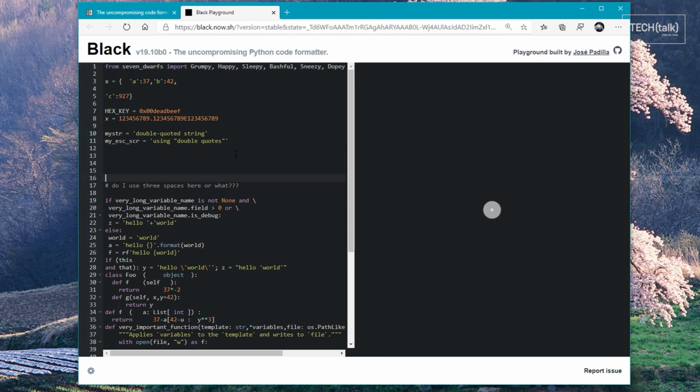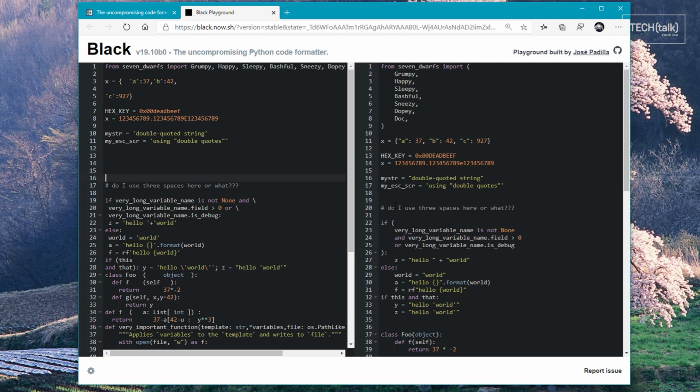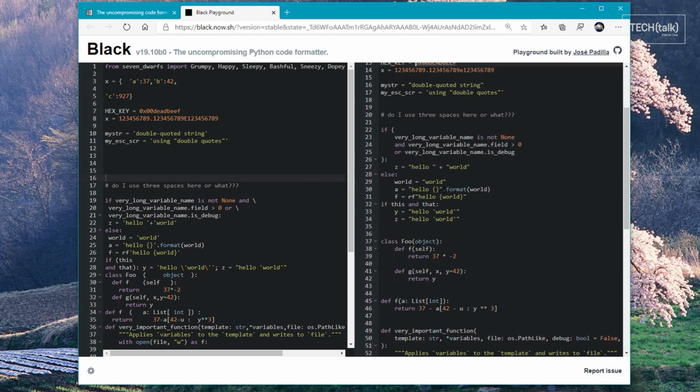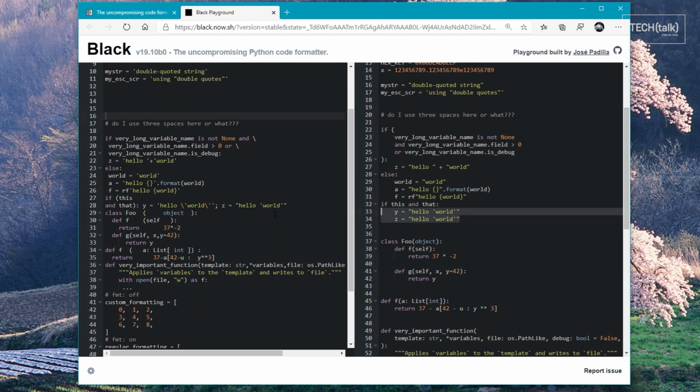BLACK also gets rid of spurious white space, horizontal and vertical, and makes inline spacing consistent. It normalizes numerical literals to all uppercase. It also reformats strings to use double quotes by default, unless doing so would make the string syntactically invalid. For instance, if you're using single quotes to escape double quotes.